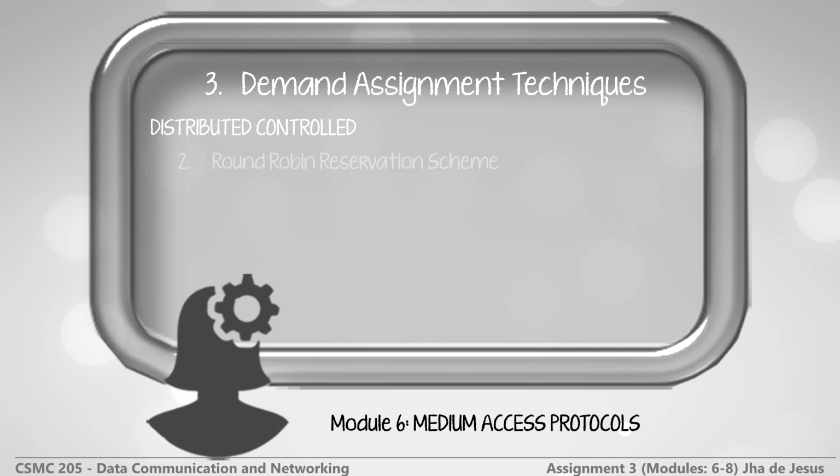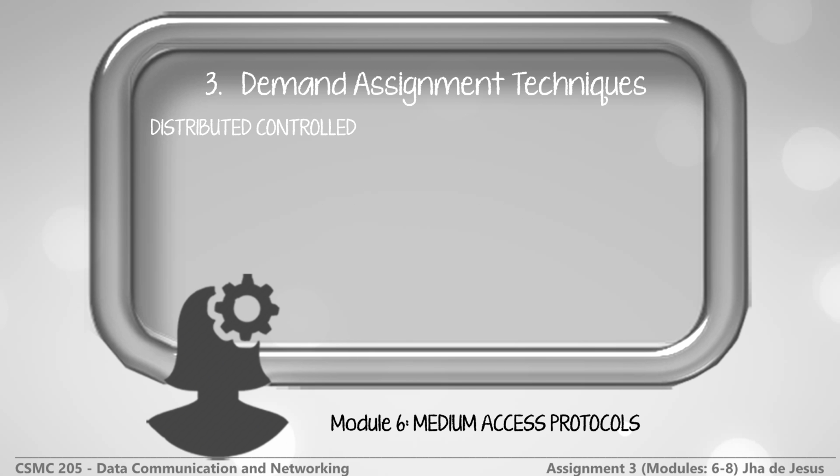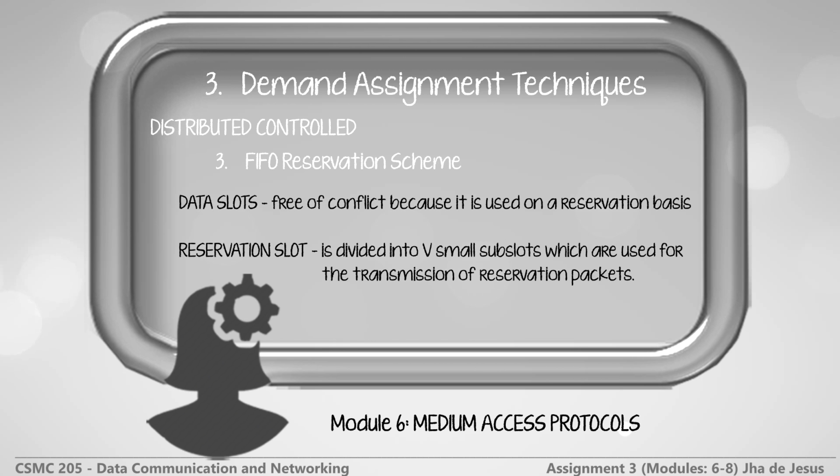Next is round-robin reservation scheme. It uses TDMA channel assignment, but unused slots are given to other stations or stations with filled queues. The last is first in, first out reservation scheme. It allows a station to reserve a slot before any data can be transmitted. In this scheme, the channel is divided into two kinds of slots, data and reservation slots. The data slots are free of conflict because they are used on a reservation basis, while a reservation slot is divided into V small sub-slots, which are used for the transmission of reservation packets.